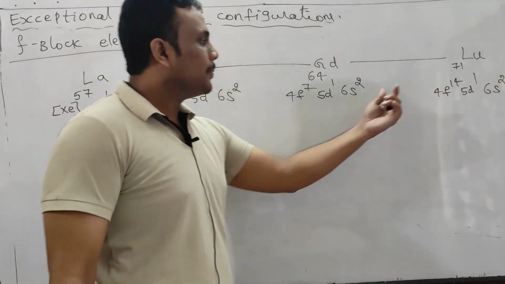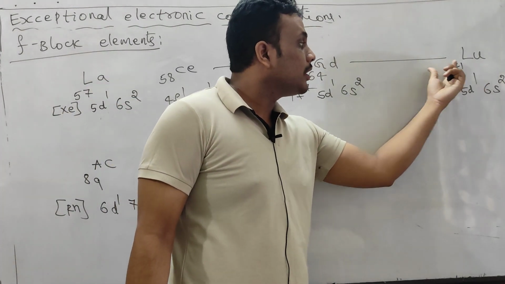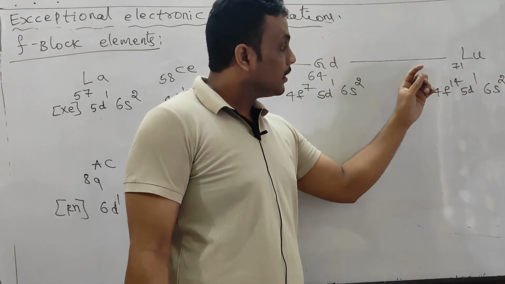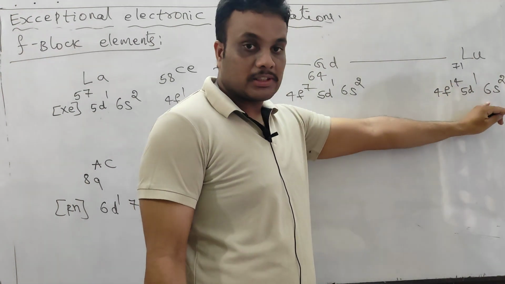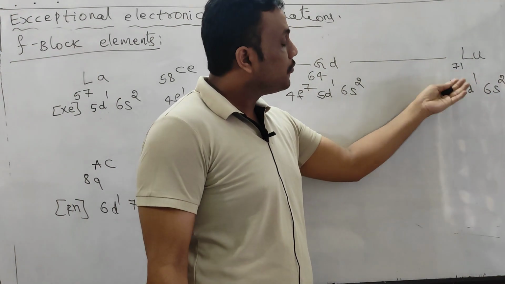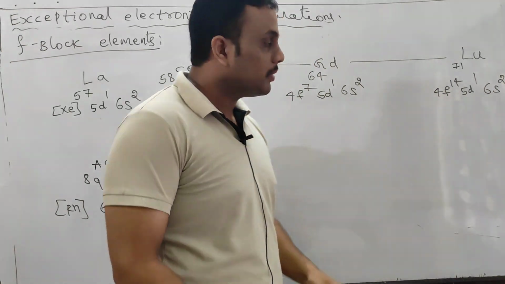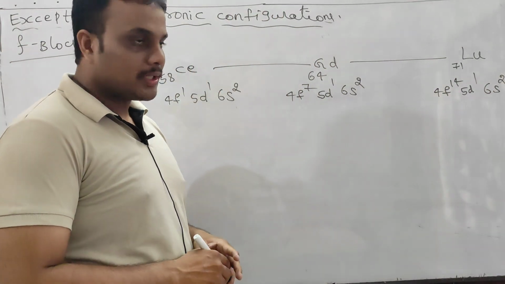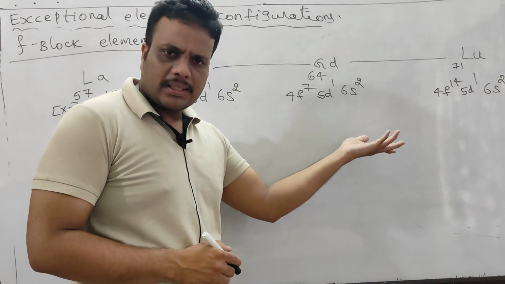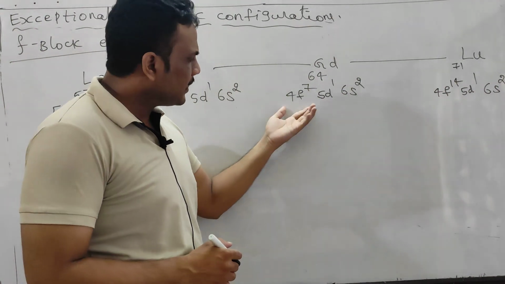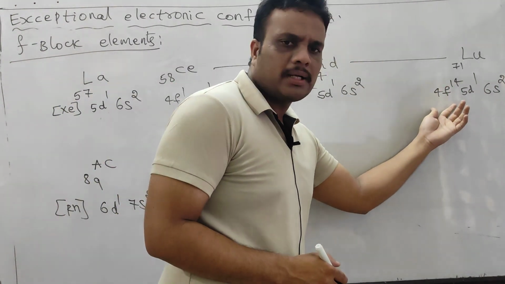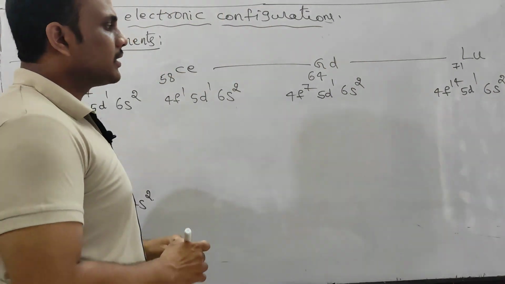Again 5d1. Before lutetium, ytterbium is there. That has 4f14, 6s2 configuration, but the 4f14 is retained in lutetium just like gadolinium, because stability is the reason. Exactly half-filled here, completely filled there, and there is no other reason.